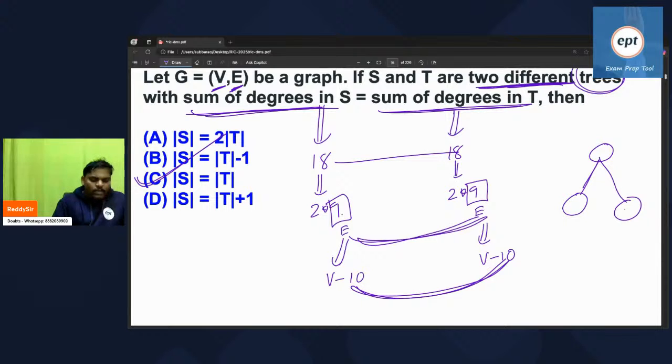If anyone has any objection, let me know. He could have mentioned both. But anyhow, both are the same. Number of edges in both of them is the same, right? But when you say cardinality, cardinality of vertices, cardinality of edges, you could have mentioned. But anyhow, both are the same, right? So there is no objection.